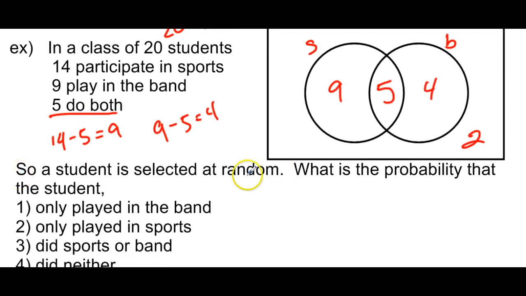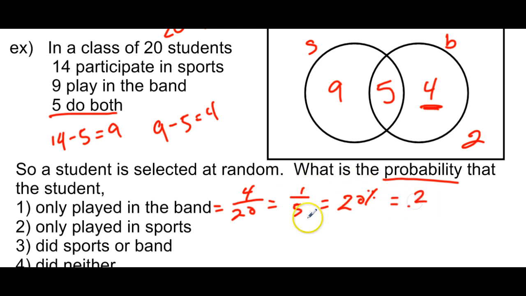So a student is selected at random. What is the probability that the student only played in the band? Only played in the band would be only this number right here. So that would be 4, right? But since we're looking at the probability, it has to be out of the 20. So it's 4 out of 20, which is 1/5, which is 20%, right? Either way, 1/5, 20%, same thing, or 0.2 if you want. These are all the same thing. It doesn't matter.